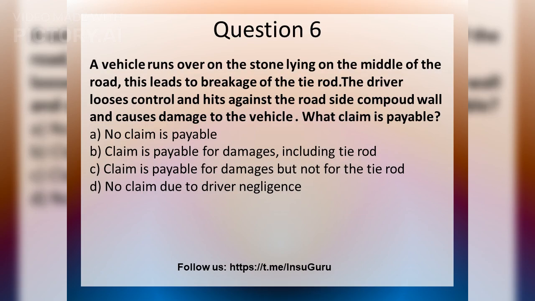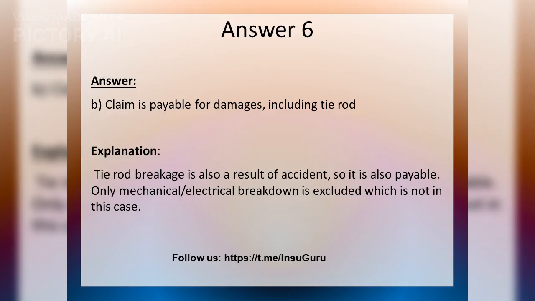A vehicle runs over a stone, leading to tie rod breakage and further damage. What claim is payable? Choose the correct option. The correct answer is that the claim is payable for damages, including the tie rod. Tie rod breakage is a result of the accident and is therefore payable.